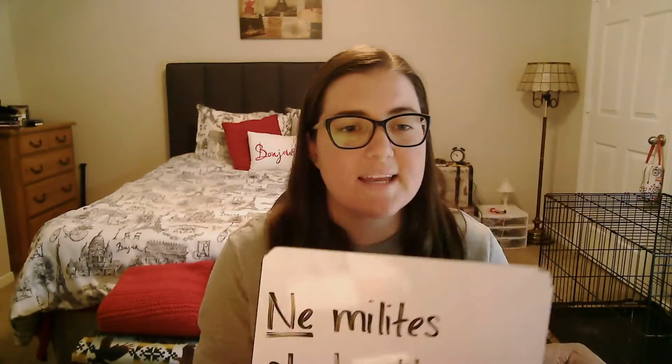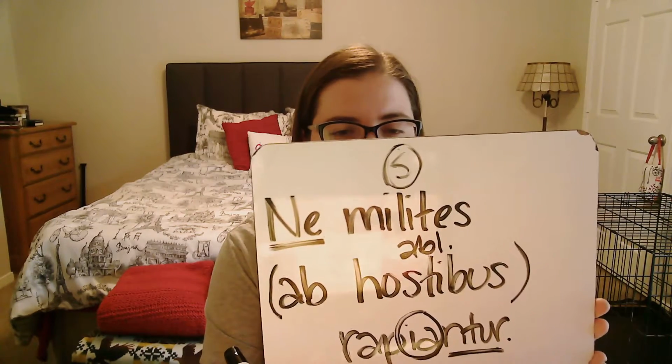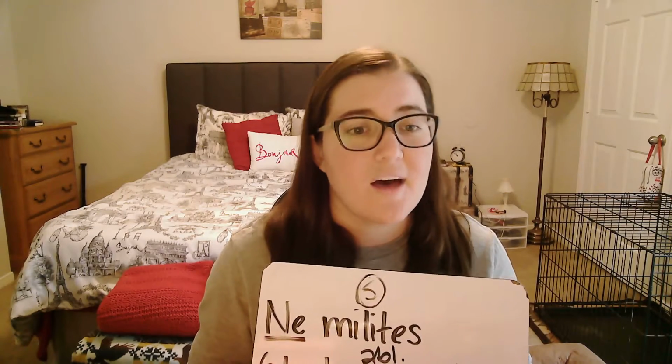Now let's parse the rest of our sentence. We have milites. Milites is third declension, so it technically could be nominative or accusative. But we already have a passive verb with rapiantur, so we should know that it is not accusative, because a passive verb cannot take an accusative direct object. Therefore, that is our subject of our sentence. Then we have ob hostibus, a prepositional phrase. Hostibus is an ablative with that ob there paired with the passive verb. That is an ablative of agent.